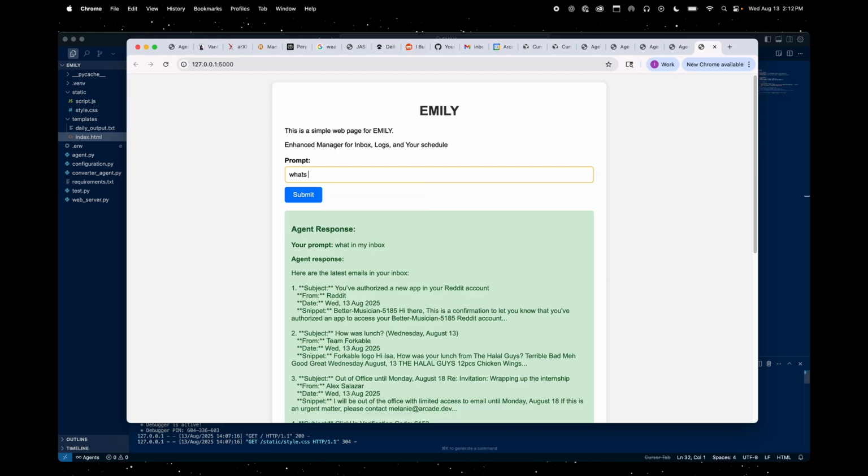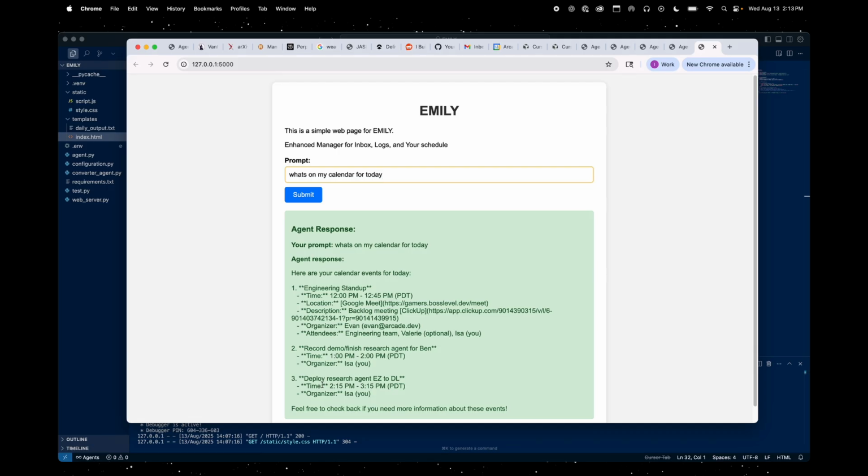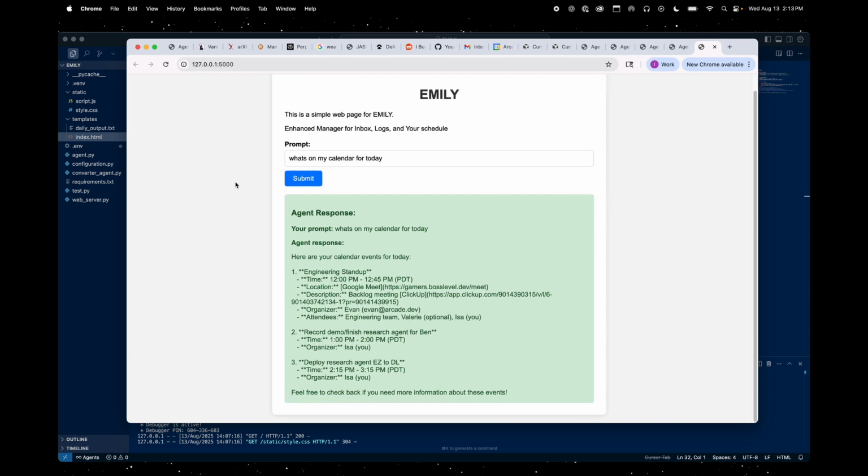But let's see here. What's on my calendar for today? So that's that Google Calendar. Then it should bring up some stuff about deploying. So deploying the research agent and recording this demo. So that's pretty good. And yeah, so that's pretty much what that looks like.